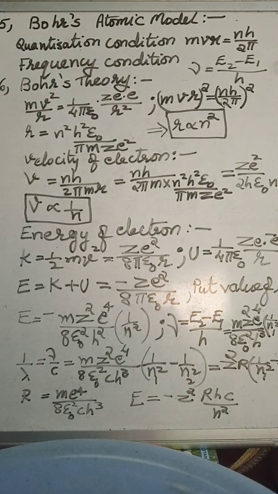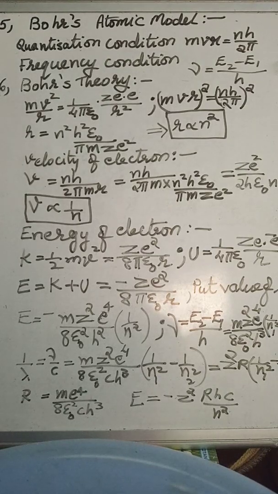So, we are going to learn chapter 26, part 2, in which we will learn first the fifth topic, that is Bohr's atomic model. To learn about this topic, there are two conditions. To understand those two conditions, we should know some basic knowledge. That is, first one is angular momentum.